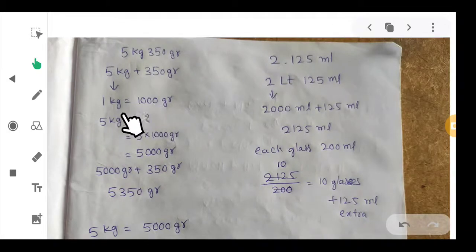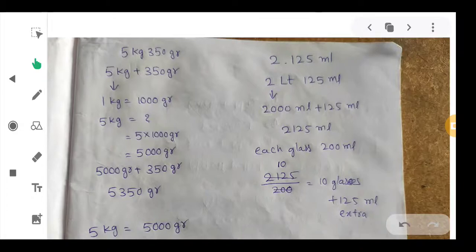Same thing, we have to multiply these two. So 5 into 1000 grams, 5000 grams. So this 5000 grams and this 350 grams. If you add these two, 5000 grams plus 350 grams, 5350 grams. Okay.